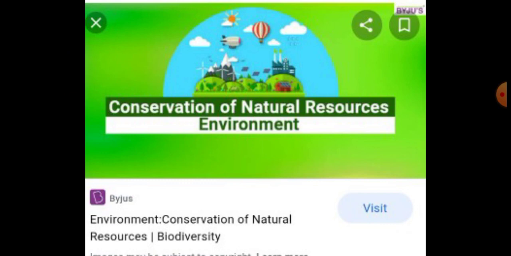Without them there is no human life. The Charter recognized the need to protect nature from further depletion due to human activity.